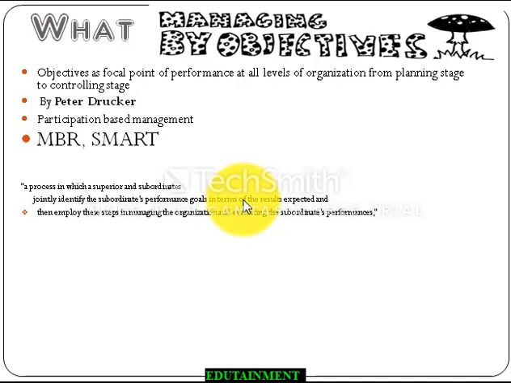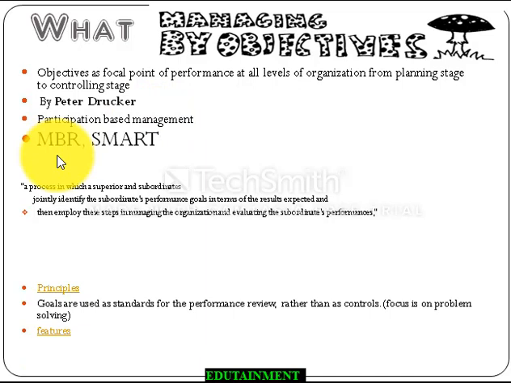So till now you have learned that management by objective is joint planning plus joint implementation. This is the main word of management by objective, that is participative management. And one more thing you must remember, it aims at SMART goals.